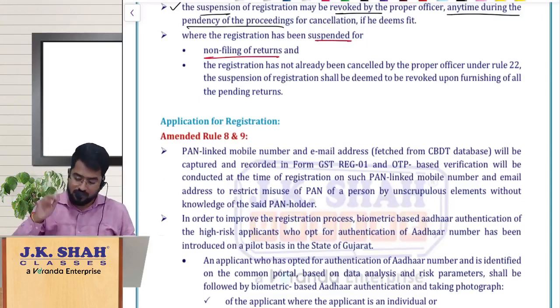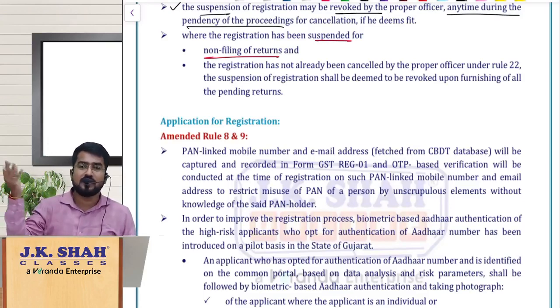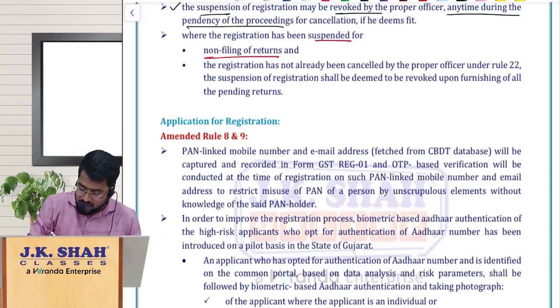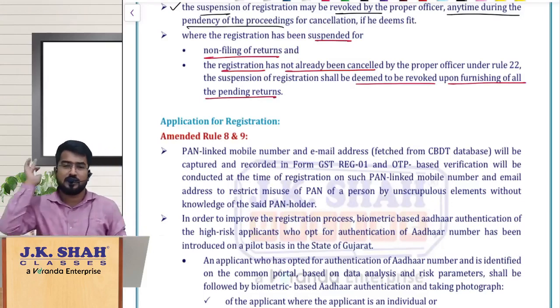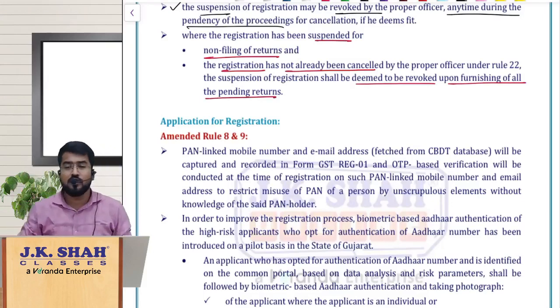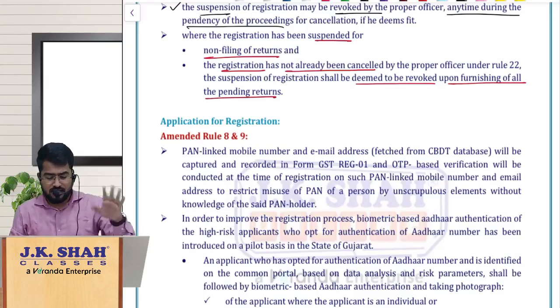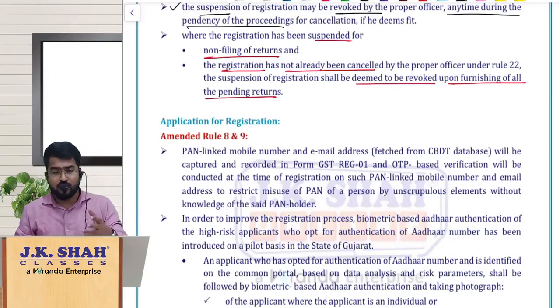So that way you can just go and ask, but automatically suspension will not be revoked. Why? Because registration itself is cancelled now. So if the registration is suspended because of non-filing of returns and registration has not already been cancelled, it is deemed to be revoked upon furnishing of all the pending returns. That is the concept here, right? Fine. So that is related to cancellation, new conditions and suspension, etc.